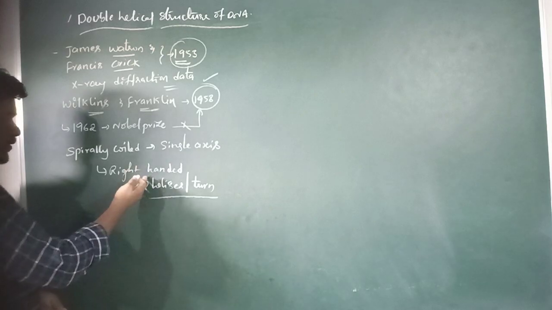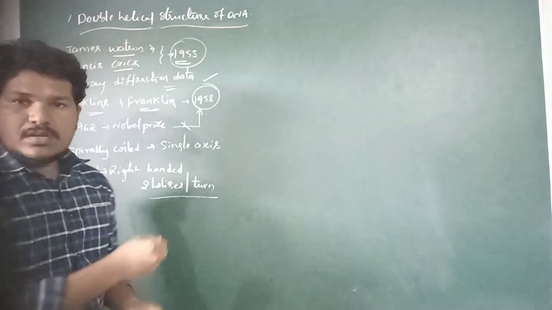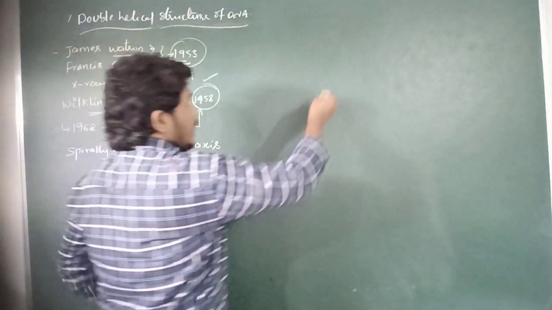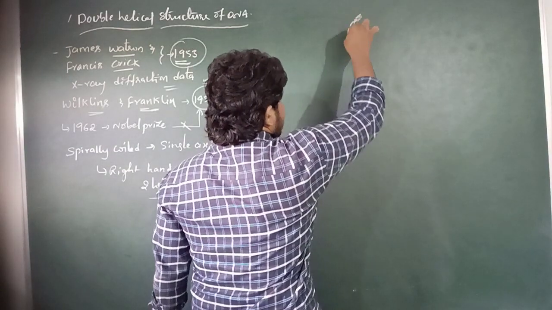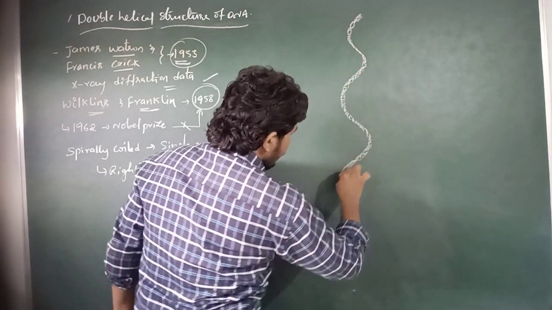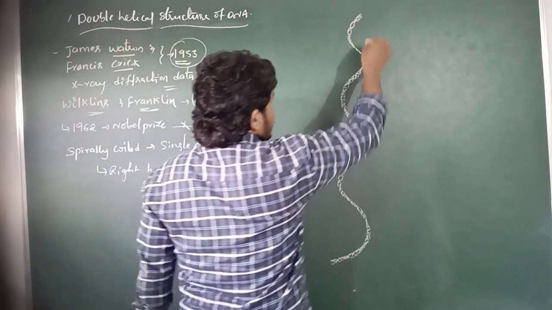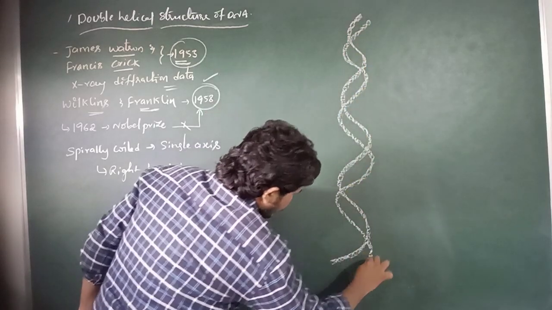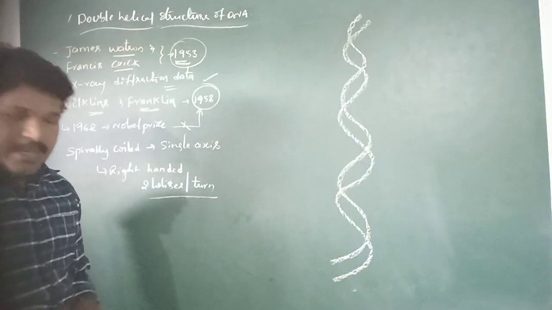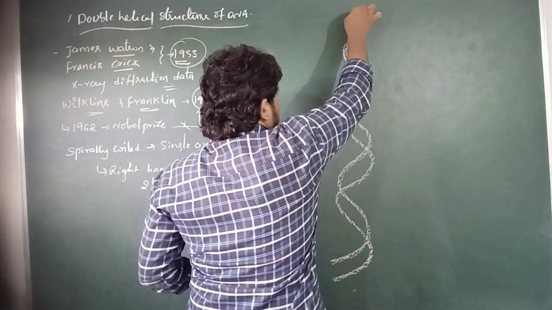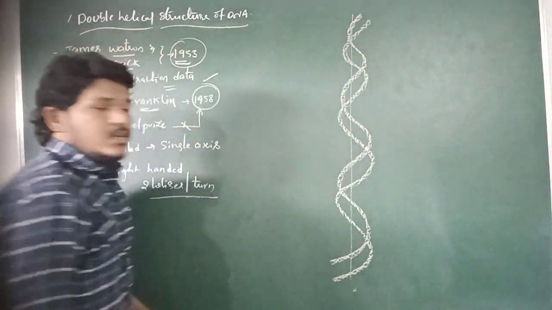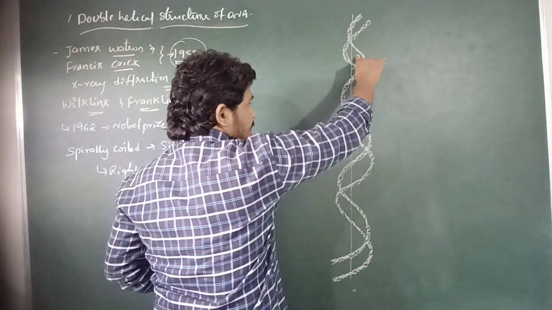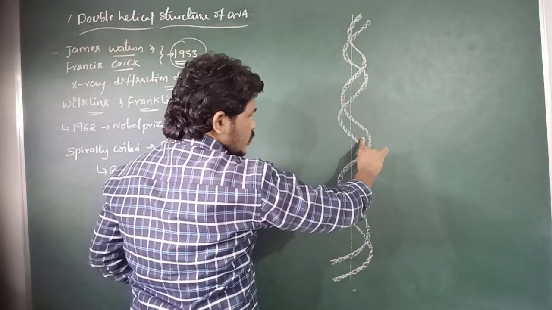So let us see the coiling of the two polynucleotide chains like this. The two polynucleotide chains of DNA are spirally coiled around the single axis in a right-handed fashion to form two helices per each turn.